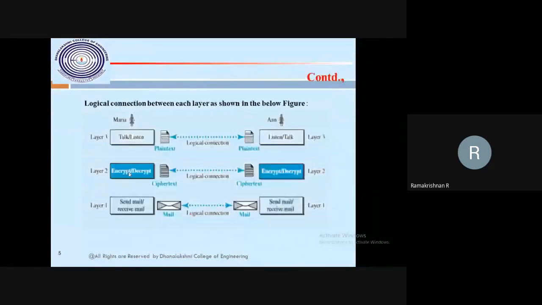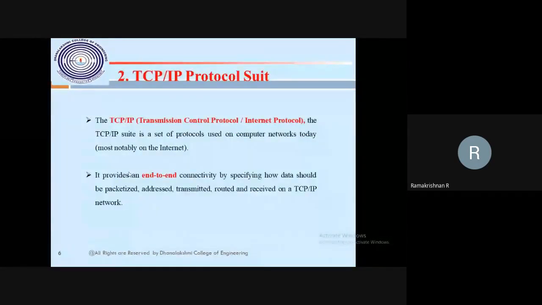This is the layer of the logical connection between two persons while you are going to connect through the internet or network. Then the protocol suite. This is important for us as computer science engineering students. We should be very clear, from the exam point of view as well as the technical point of view, how the internet works and how the protocols work in the network. So transmission control protocol and internet protocol help the internet. Today, without the TCP/IP protocol, there is no internet connection.